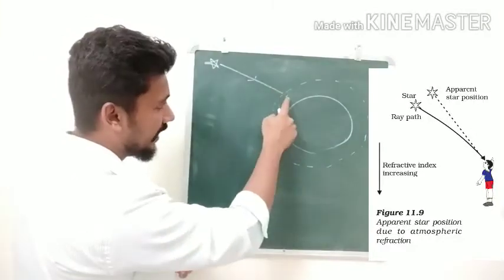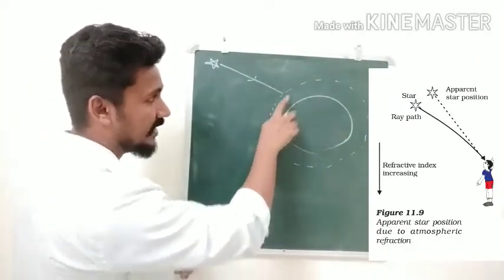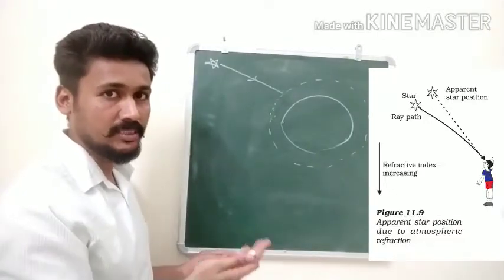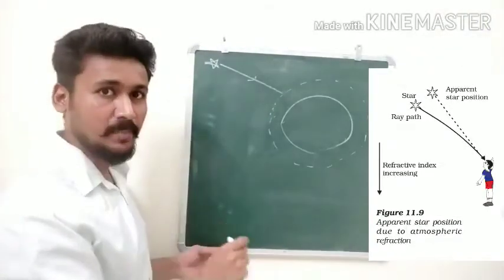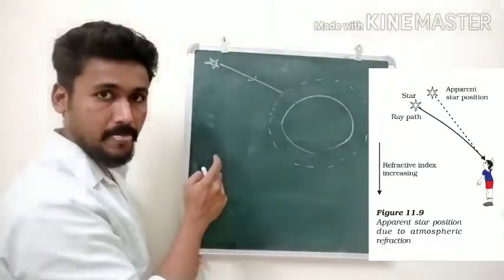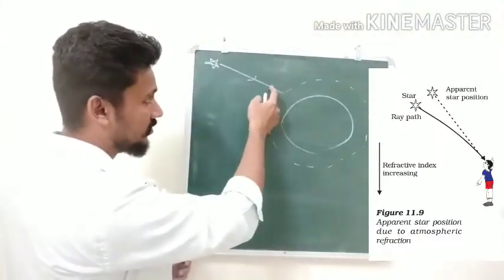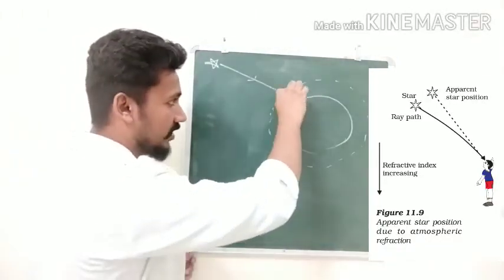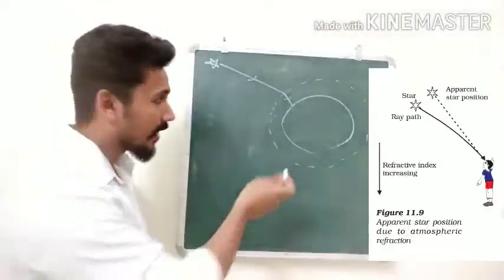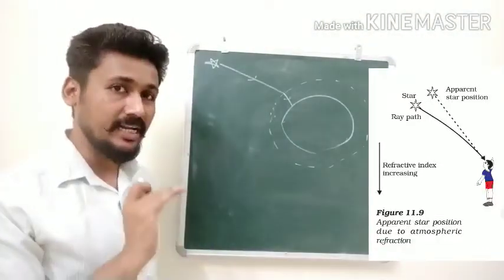When this ray of light enters our atmosphere, as we said, our atmosphere consists of large amounts of gases and molecules, then ions and dust particles. All these things will cause refraction. They will result in a refraction of this ray of light, and this ray of light will get refracted. But what happens is, these gases are not in a state of rest.